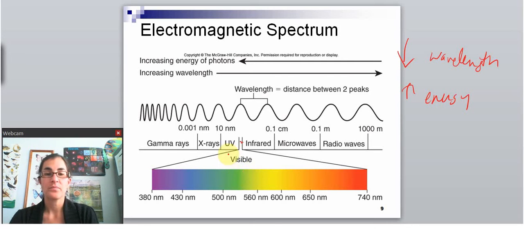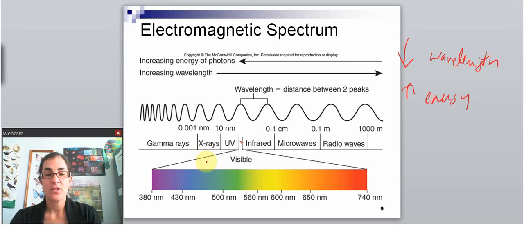And then if you think about X-rays, you probably know that X-rays have even more energy, and because they have so much energy, not only do they go into your skin cells, but they actually pass through you. So they'll pass through soft tissues and come out the other side, but they don't pass through as well through bone, so that's why they're used to make images of bone.